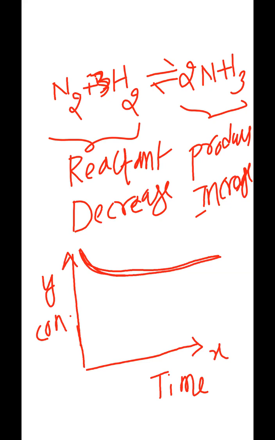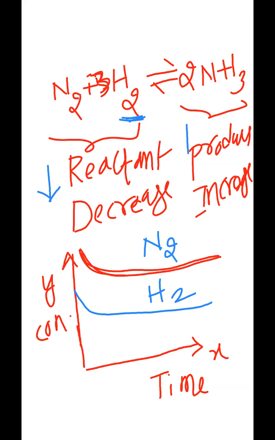This is the nitrogen reactant concentration, right? Similarly, there is another reactant, hydrogen. Hydrogen concentration also slowly decreases. On the reactant side, how many reactants are present? As reactant concentration gradually decreases, product concentration gradually increases.